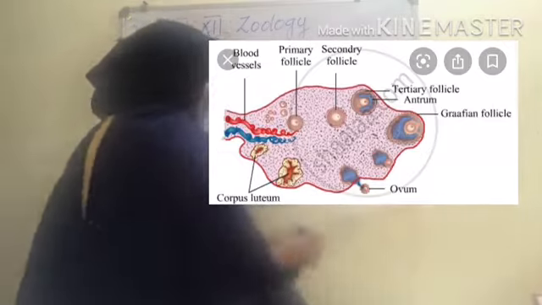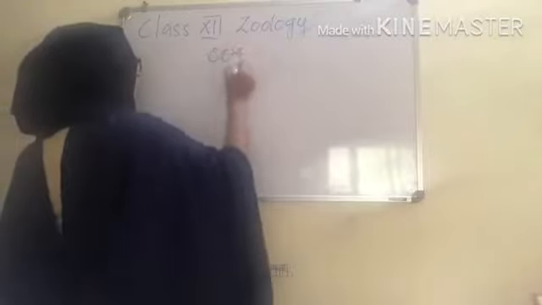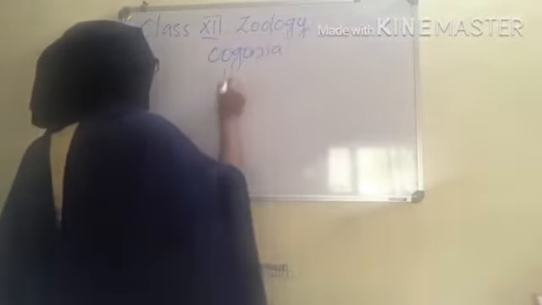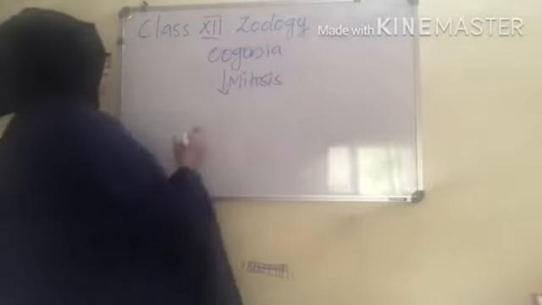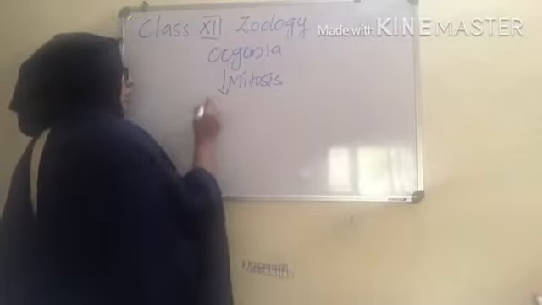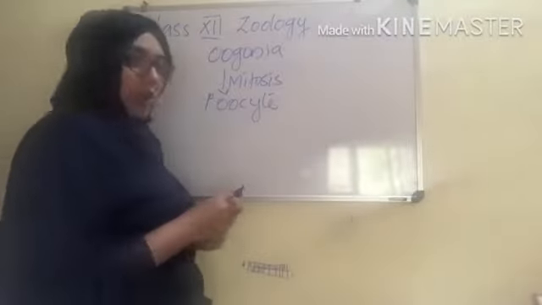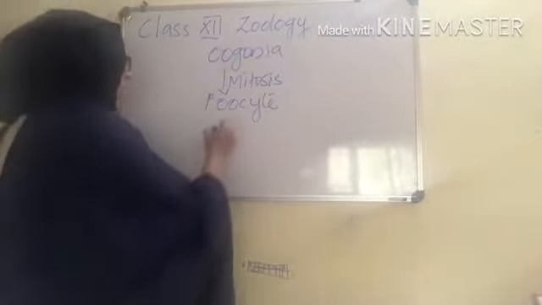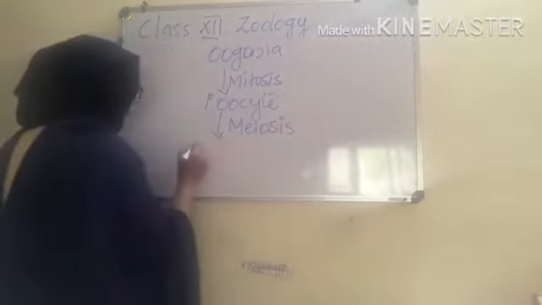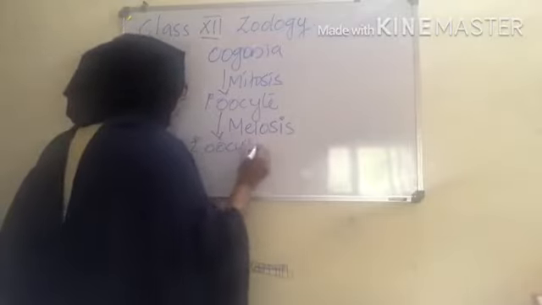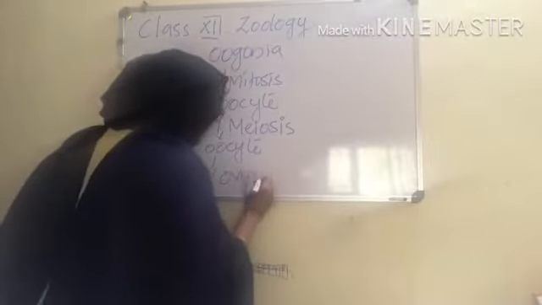Now we can check the schematic representation. What happened? Oogonia undergo mitotic division, and some of them differentiate into primary oocytes. The primary oocyte undergoes prophase one, and then can go for the whole meiotic division, and they form the secondary oocyte. The secondary oocyte would undergo ovulation and release the ovum.